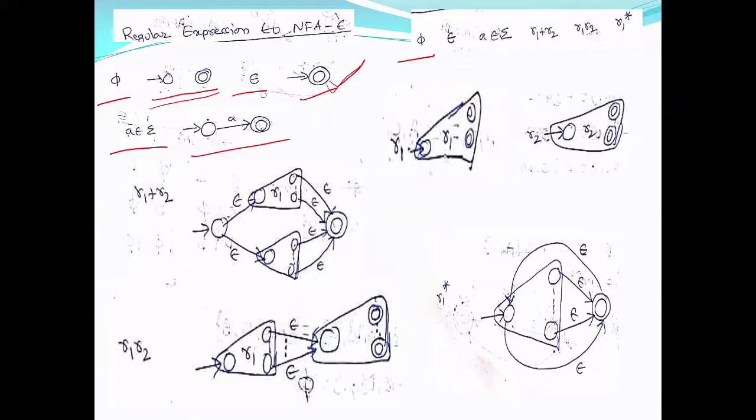from initial state to final state, there is only one input symbol. So using one input symbol A, I can reach from the initial state to the final state. So this NFA epsilon will accept the regular language which contains only one string, that is A, right? From these basic three, we are building the complex regular expressions for R1 plus R2, R1 R2, and R1 star.